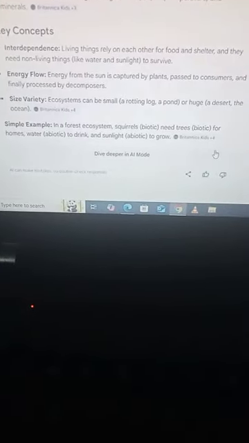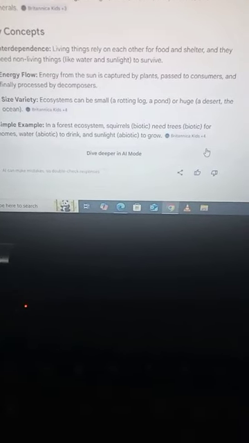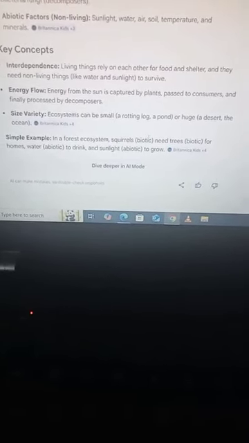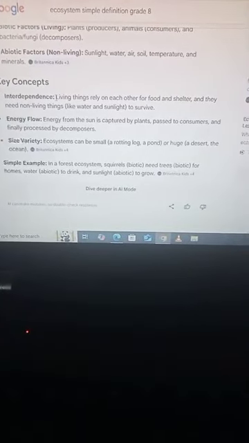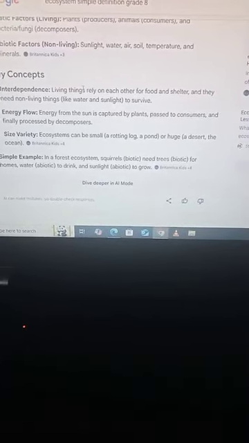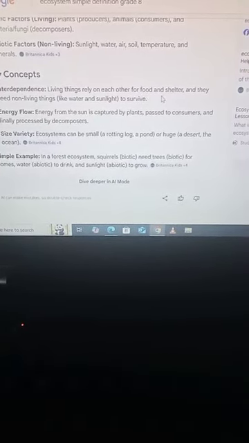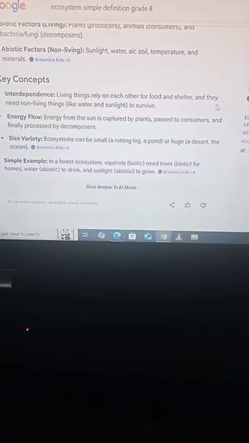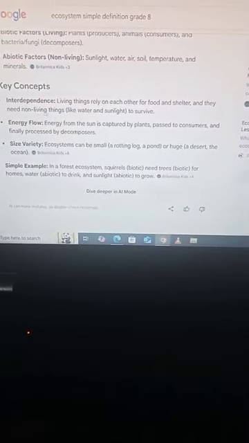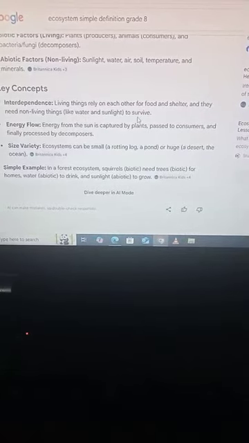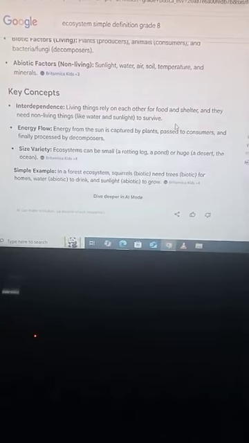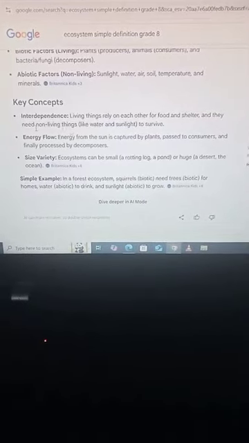Now we will learn about the basic key concepts of an ecosystem. First is interdependence. Interdependence means that all living things depend on each other, they rely on each other for food and shelter, and they also need non-living things like water and sunlight to survive. So living things depend on each other for their survival, and they also depend on non-living things for their survival.